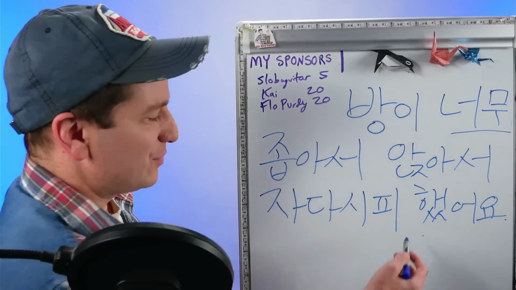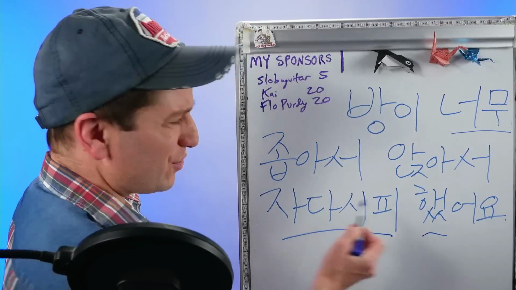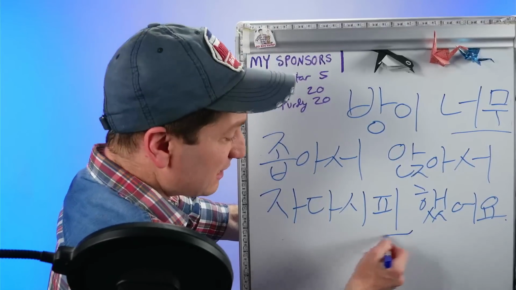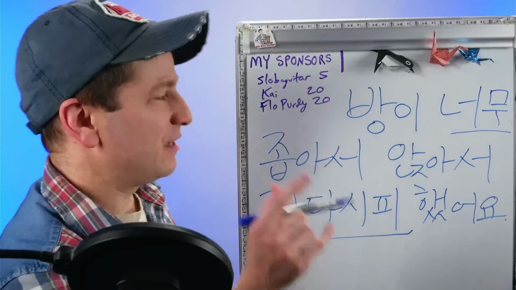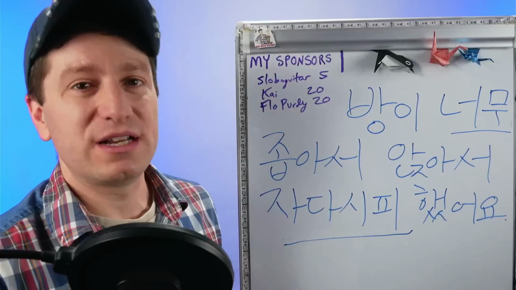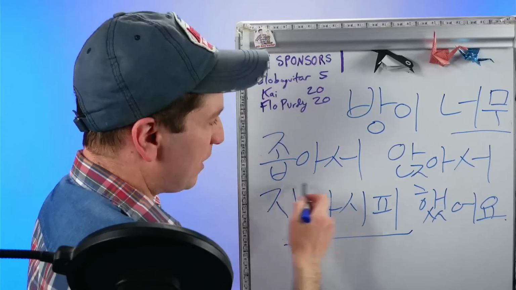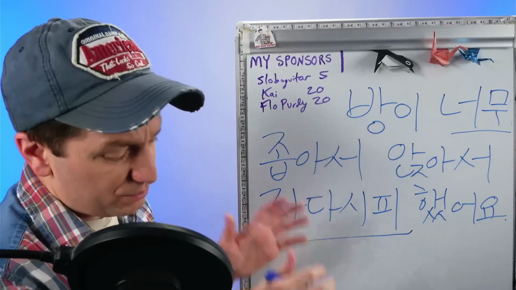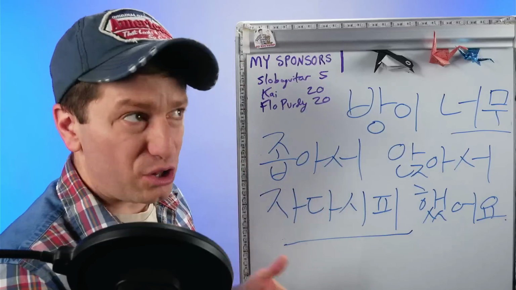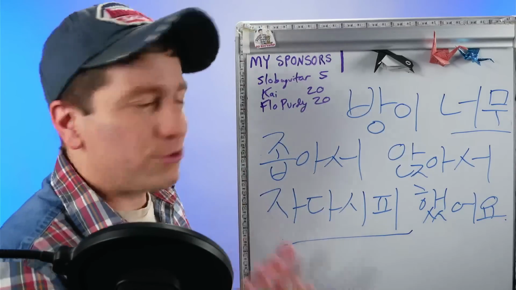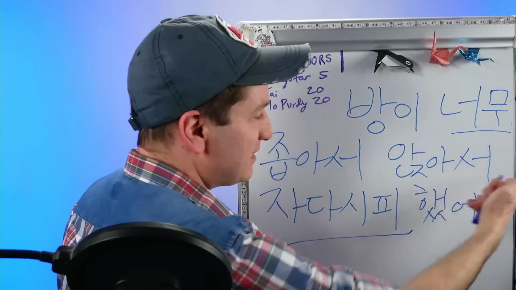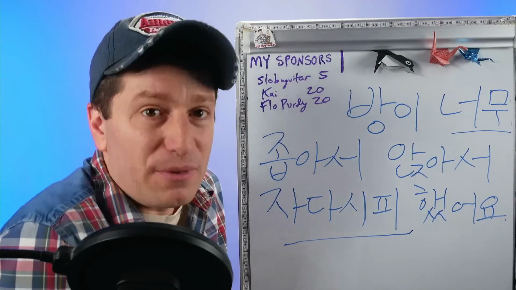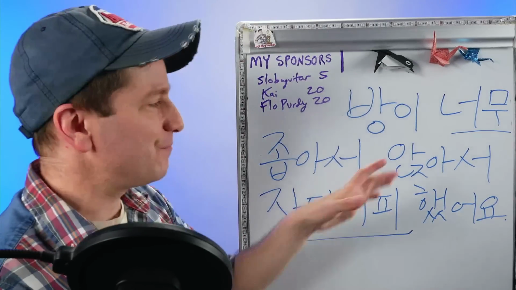다시피 하다. To do almost like you're sleeping sitting up. So 했어요. I practically slept sitting up because the room is too narrow. 방이 너무 좁아서 앉아서 자다시피 했어요. So because the room was so small, so narrow, I practically slept sitting up. I practically slept, or I almost slept. Pretty much, it's like I was sleeping sitting.